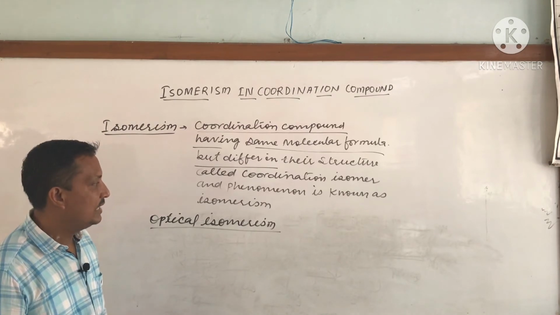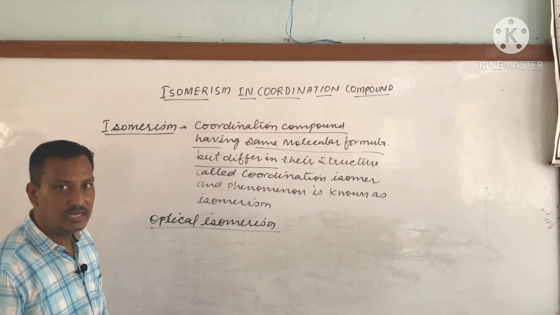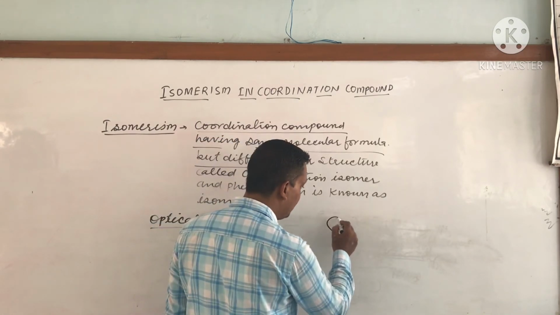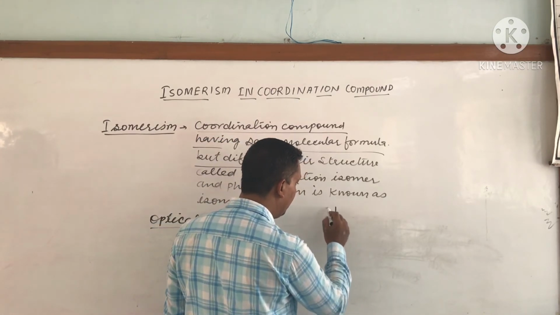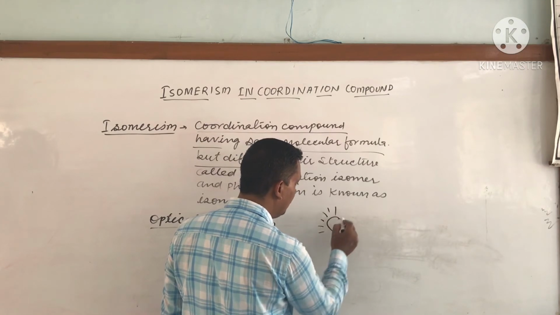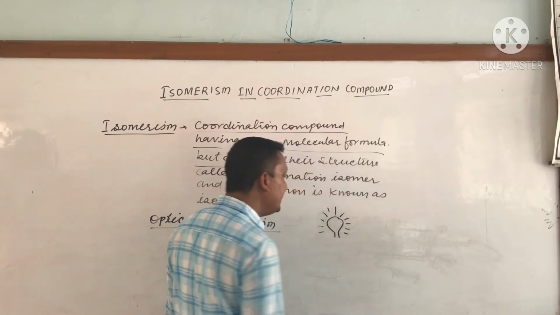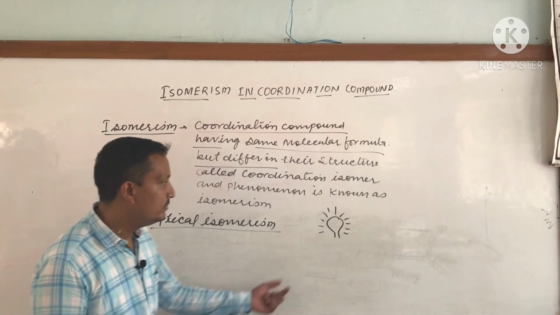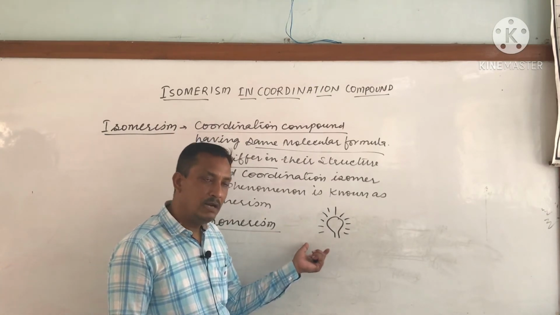Okay, let's explain plane polarized light. What is plane polarized light? You can see the light rays originate in all directions from an illuminating object, maybe the sun, maybe an electric bulb.